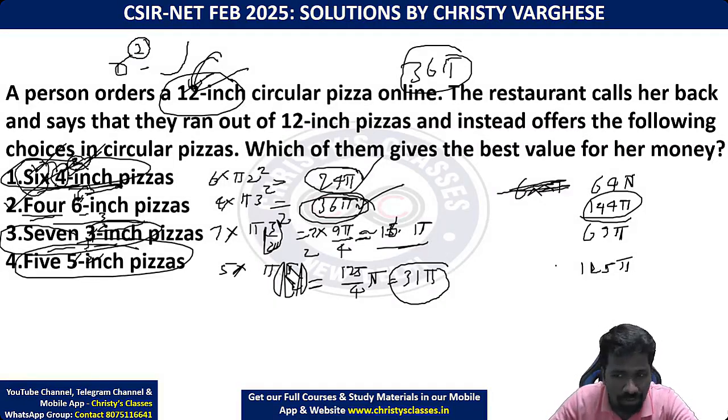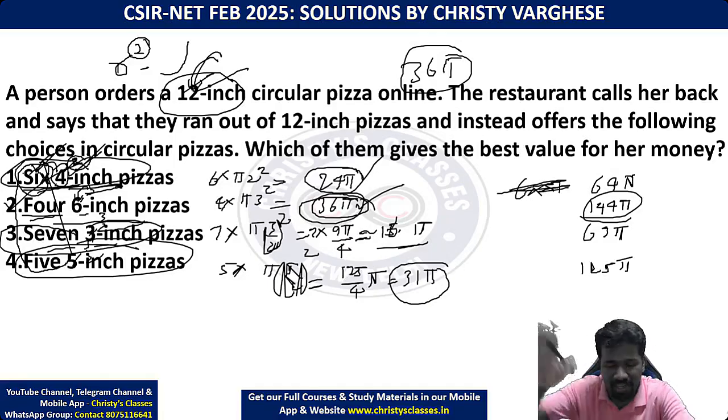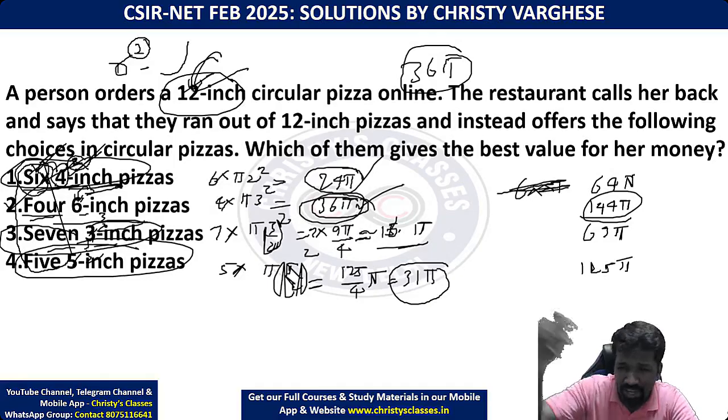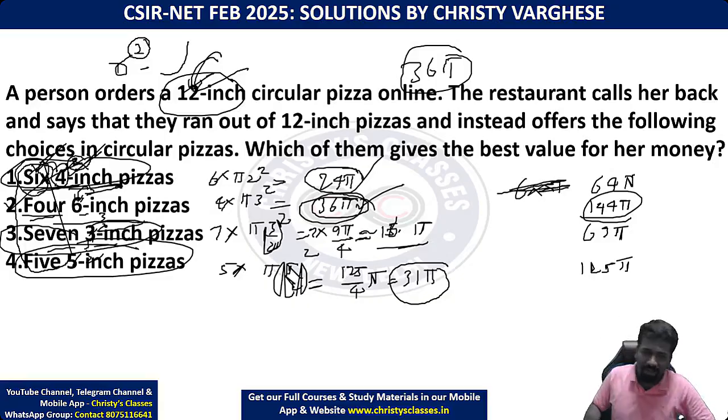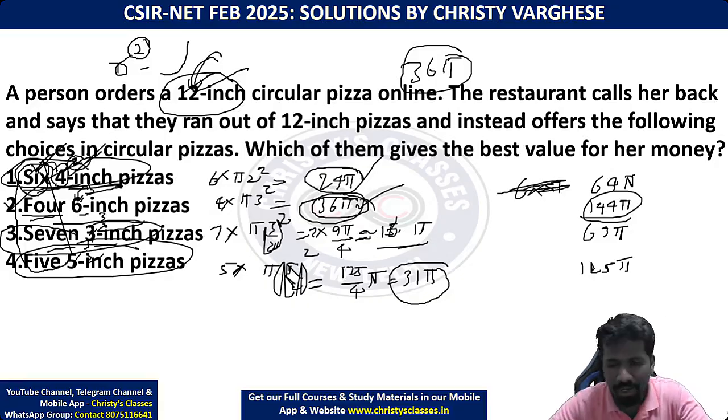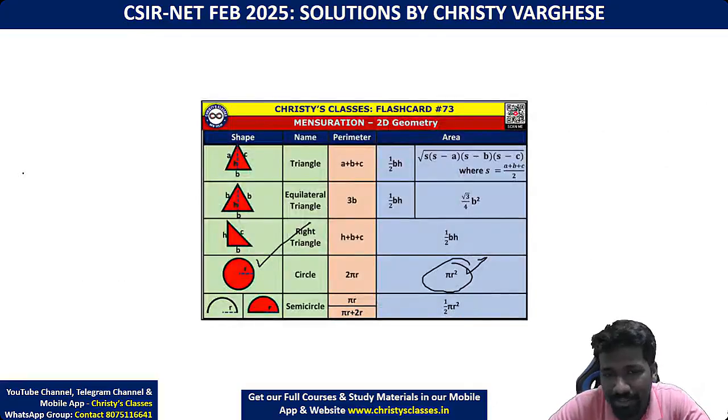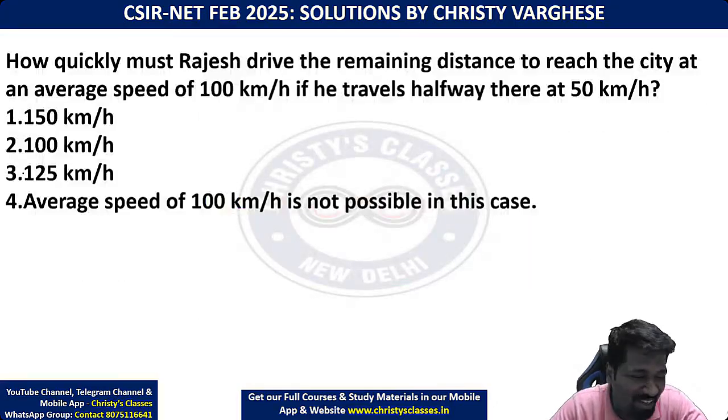But that is not always true. That is what I'm trying to say, because the difference between 6 and 4 and 7 and 5 is smaller. That is the reason why even if you took radius by mistake, you will get the same answer. But let me tell you, a 12-inch pizza means 12 is the diameter. Why is it so? Because that is how it is taken as a convention.